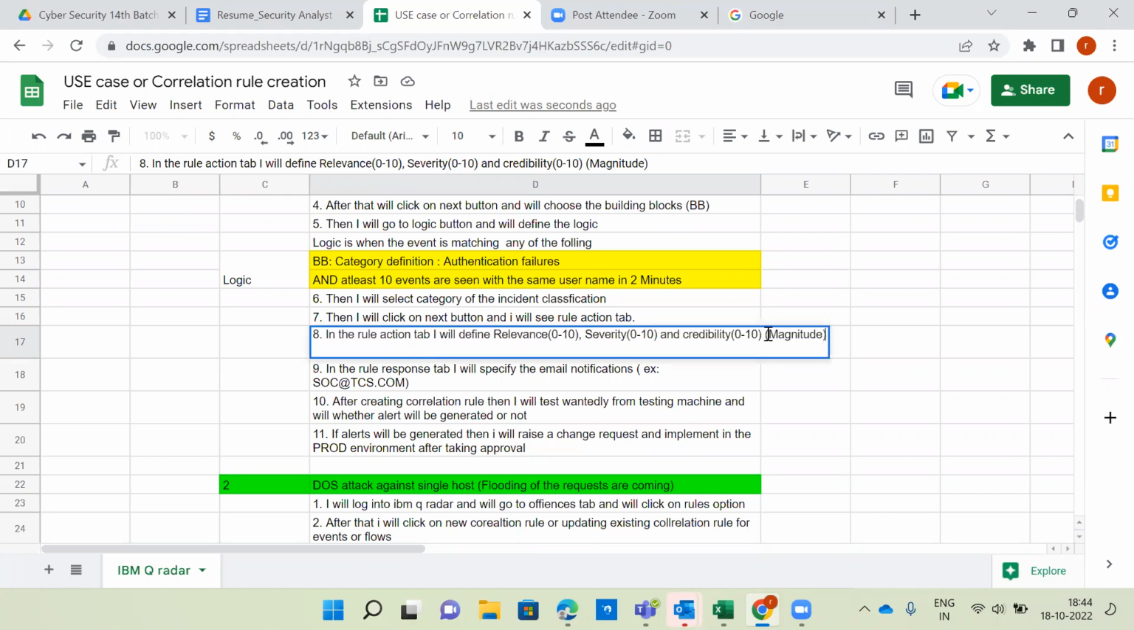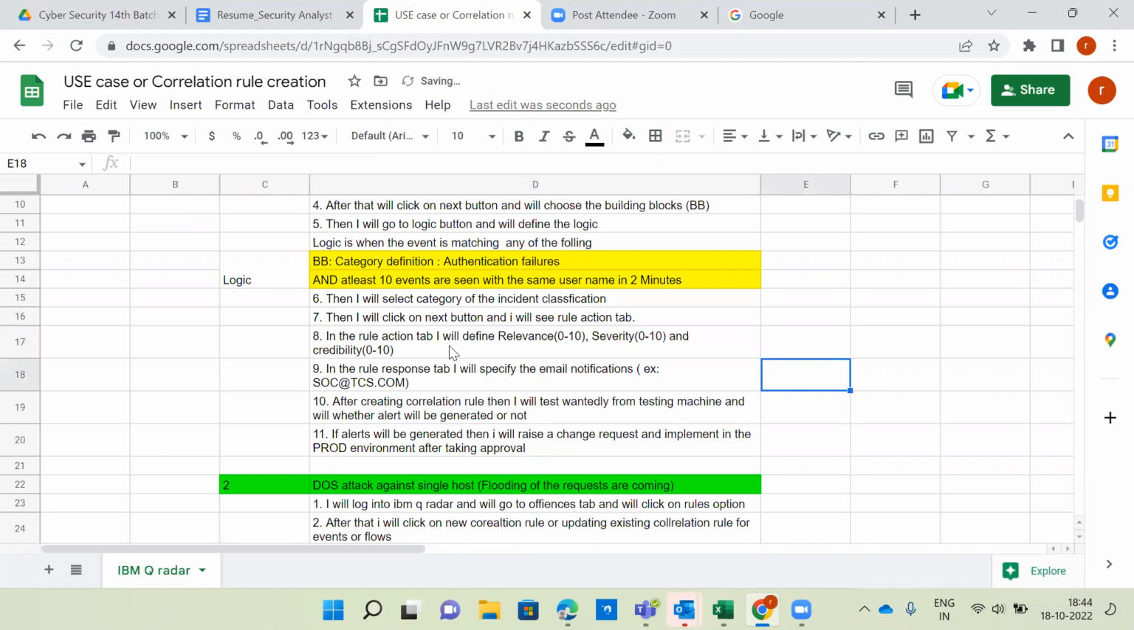For understanding purpose, I put magnitude in brackets. Otherwise I will remove it, don't get confused here. So in the rule action tab, I will define it here. What is the range, with respect to number, whether 5 or 4 or 6 or 9 or 10? So in the relevance drop down list, I will select 8. In the severity, I will select 7. In the credibility, maybe I'll select 6. It's not wrong.